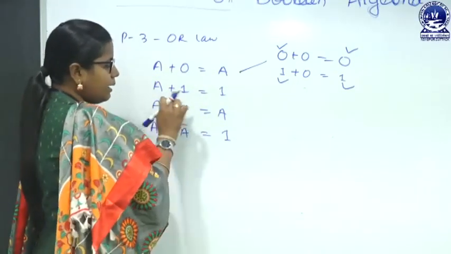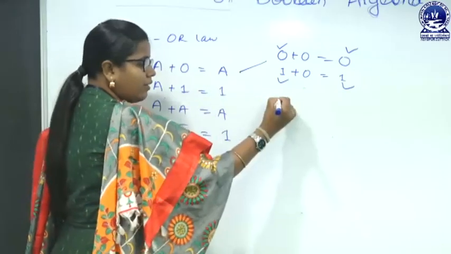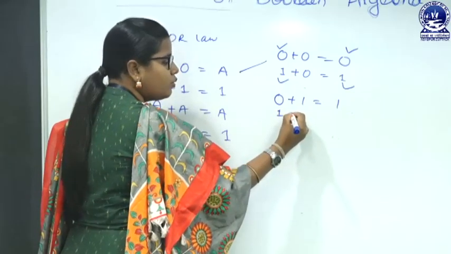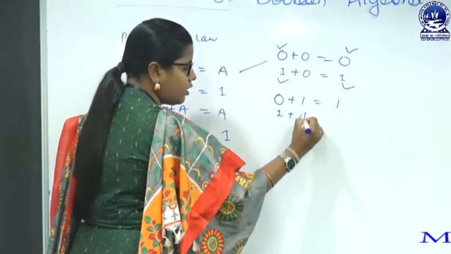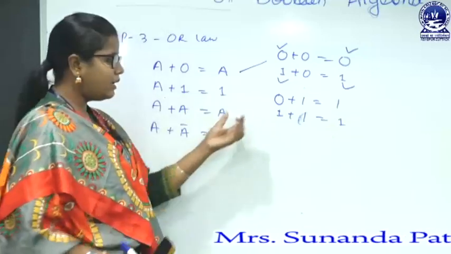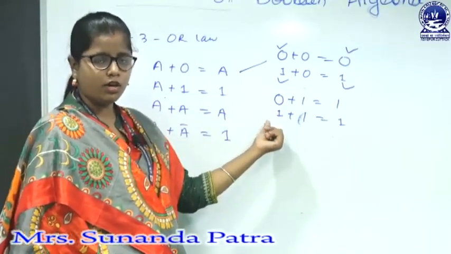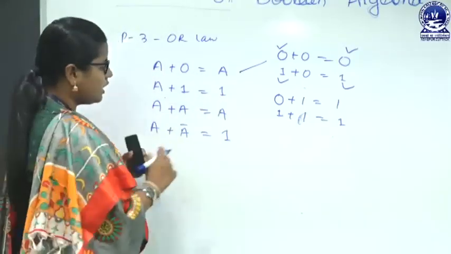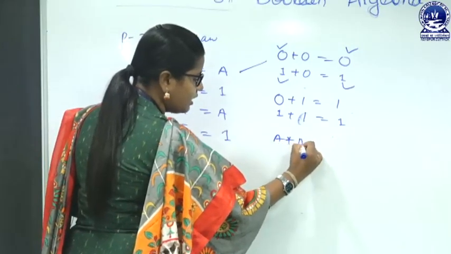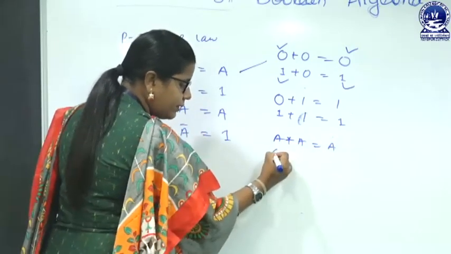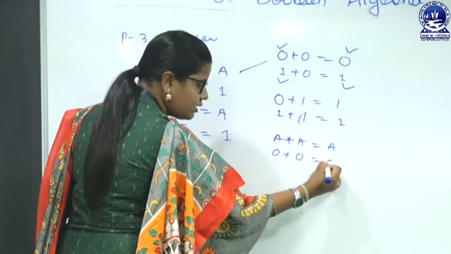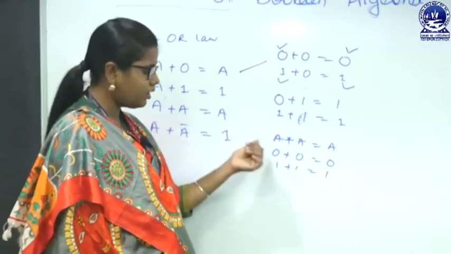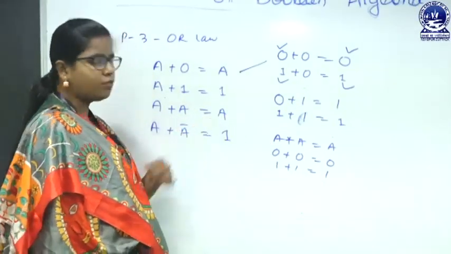Coming to second, A plus 1 equals 1. So, if A value is 0, 0 plus 1 equals 1. A value is 1, 1 plus 1 equals 1. So, whatever the A value may be, 0 or 1, the answer is always 1. Coming to the third, A plus A equals A. So, if it is 0, 0 plus 0 equals what? 0. 1 plus 1 equals what? 1. So, the output is depending on what? The value of A. So, the output is A.